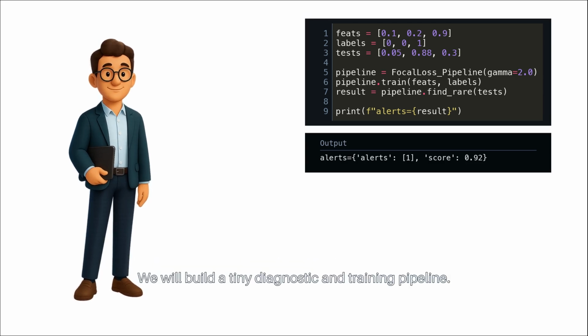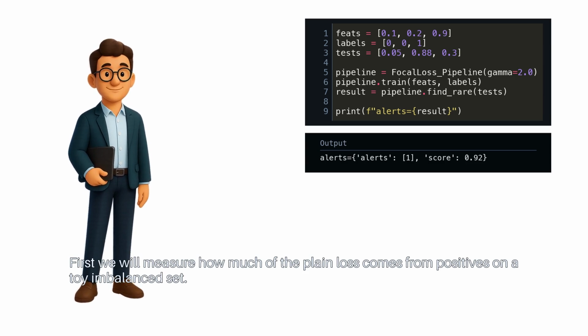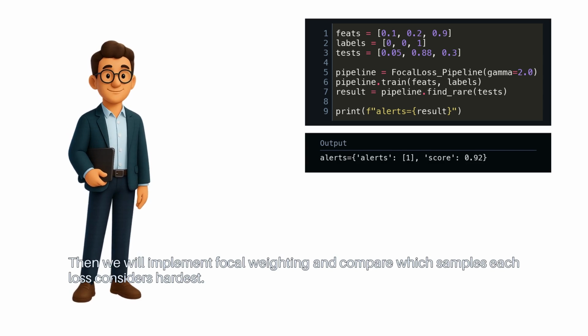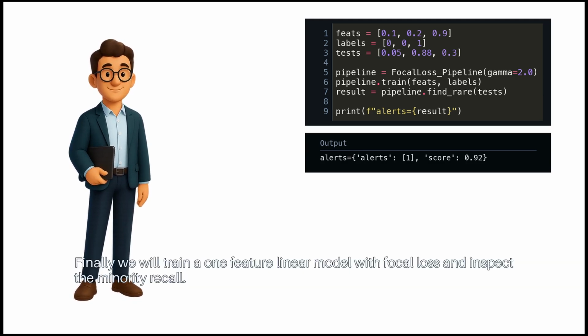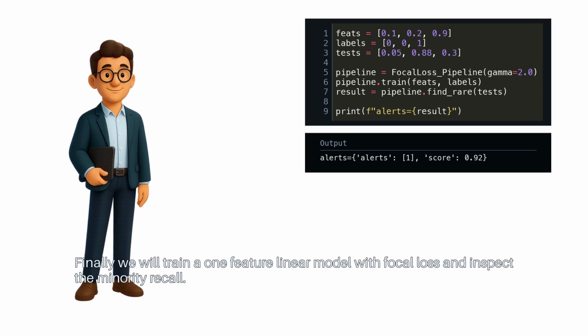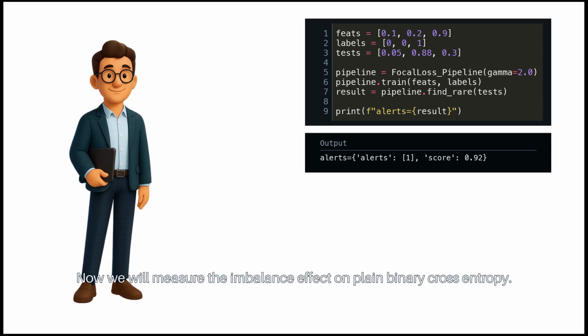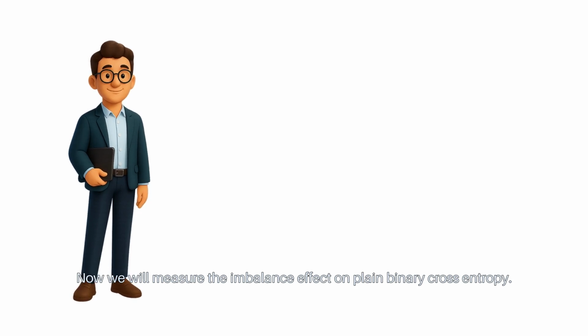We will build a tiny diagnostic and training pipeline. First, we will measure how much of the plain loss comes from positives on a toy imbalance set. Then, we will implement focal weighting and compare which samples each loss considers hardest. Finally, we will train a one-feature linear model with focal loss and inspect the minority recall. This keeps the math light and shows direct effects before you scale things up. Now we will measure the imbalance effect on plain binary cross-entropy.